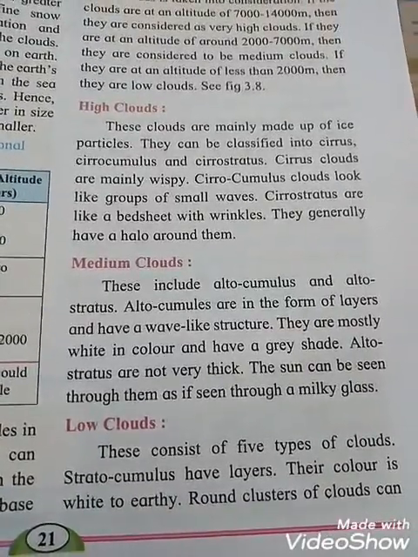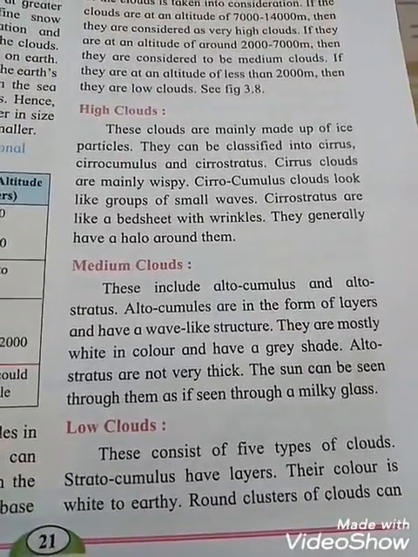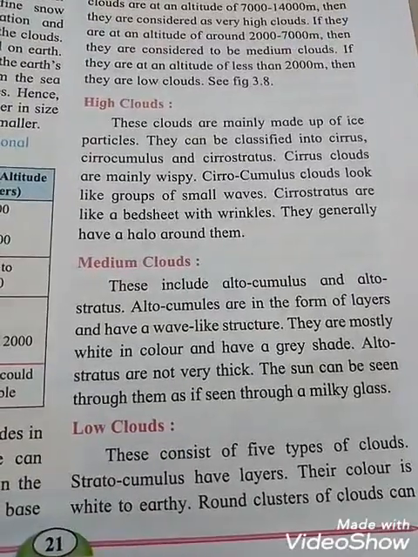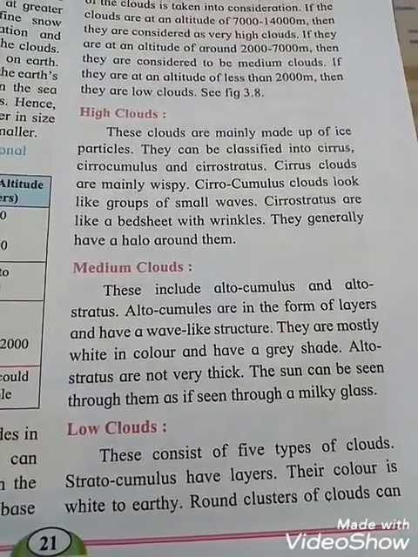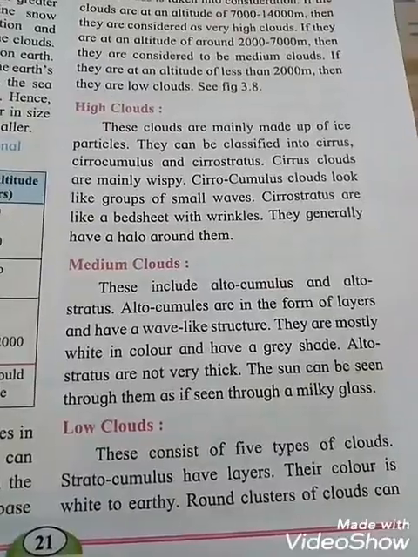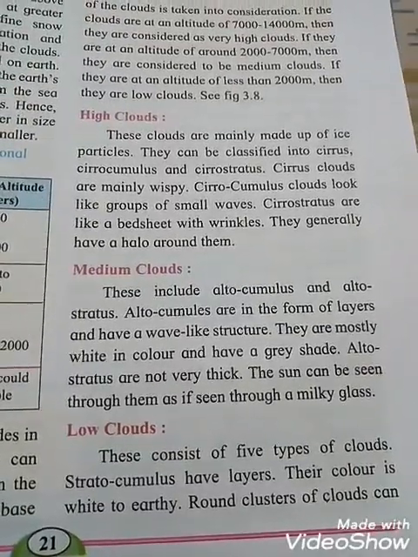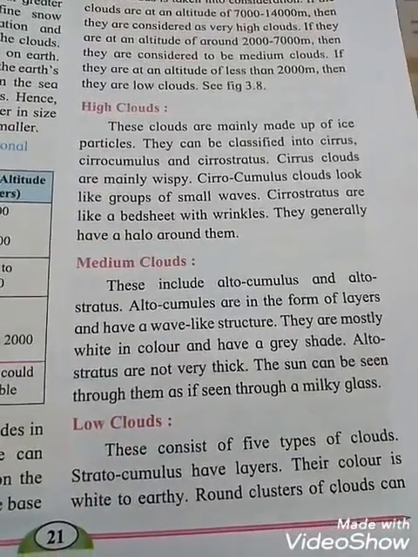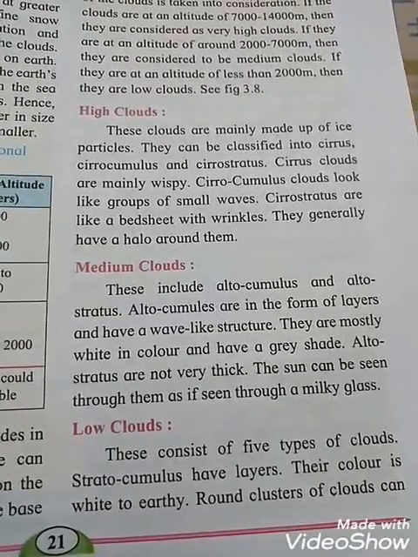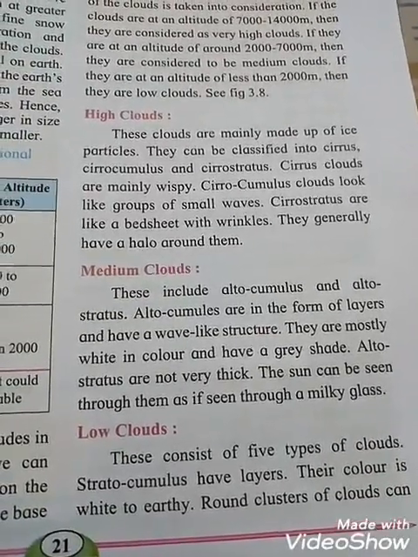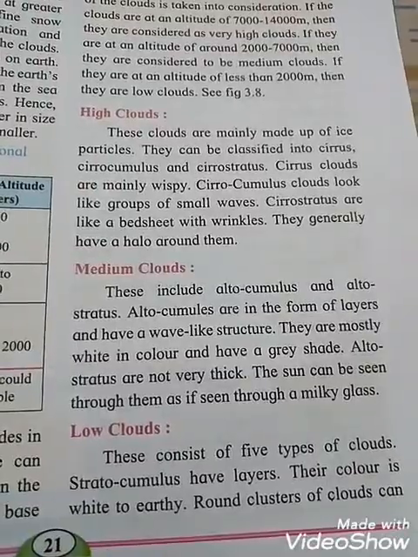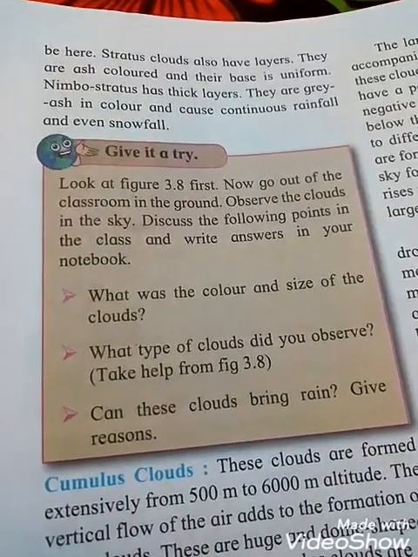Now the low clouds consist of 5 types of clouds. Stratocumulus have layers. Their color is white to earthy, meaning soil color. Round clusters of clouds can be seen. Stratus clouds also have layers.